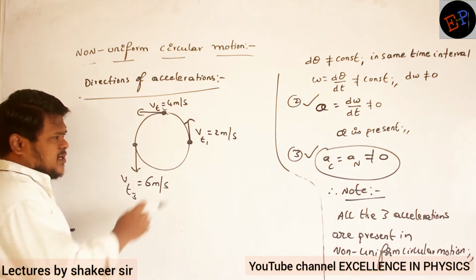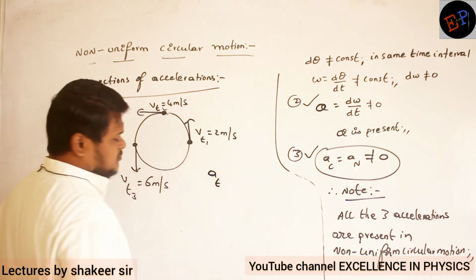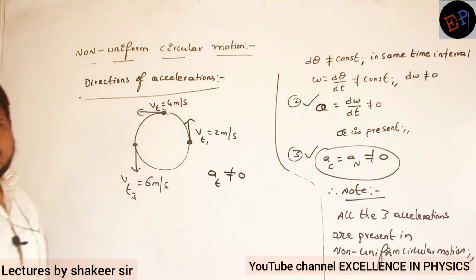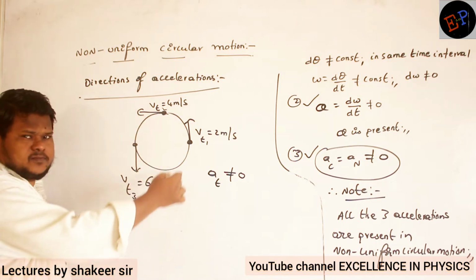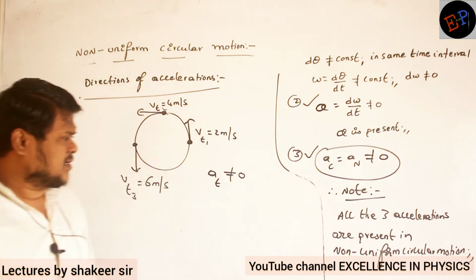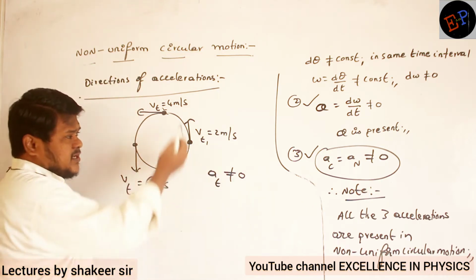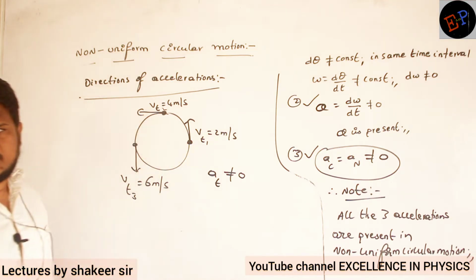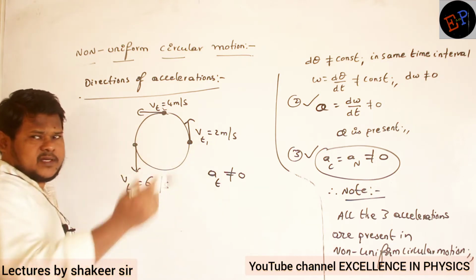Now in this condition, can you say what is the direction of tangential acceleration? First of all, tangential acceleration is not zero. It is present on the body. Why? Because velocity is increasing. If velocity is increasing, definitely acceleration must be present. Now what is the direction of this tangential acceleration? In the direction of velocity. Tangential speed is increasing, so acceleration also will be in the direction of velocity.